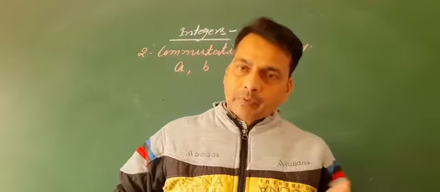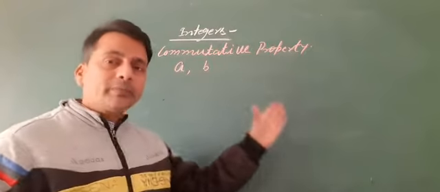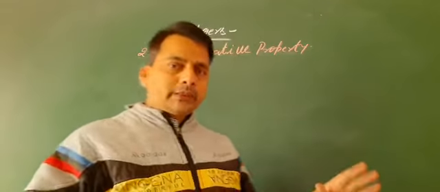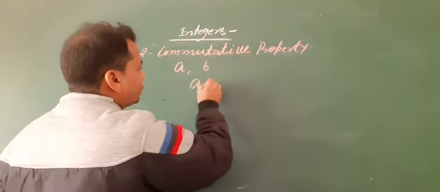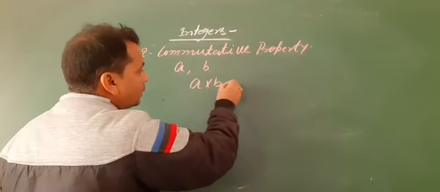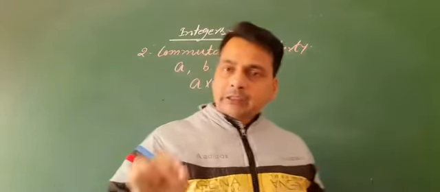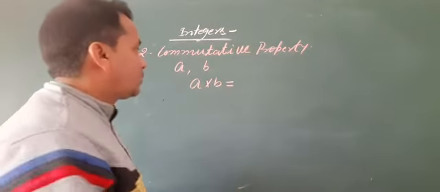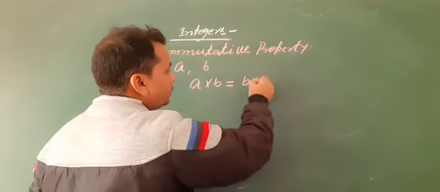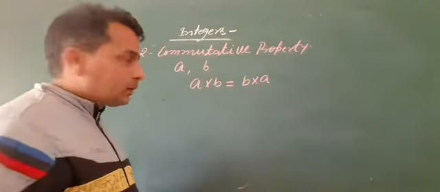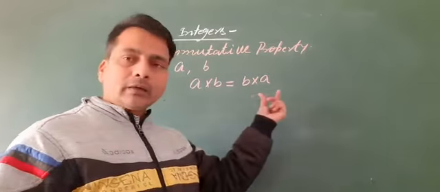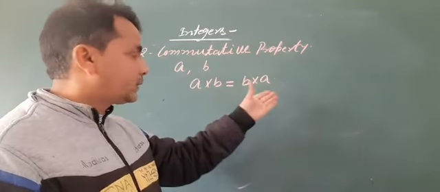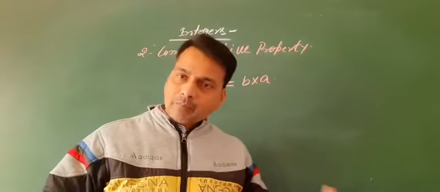According to the commutative property over multiplication, a into b is equal to b into a if they change their position. The product of two integers is also equal to the product of both integers if they change their places.